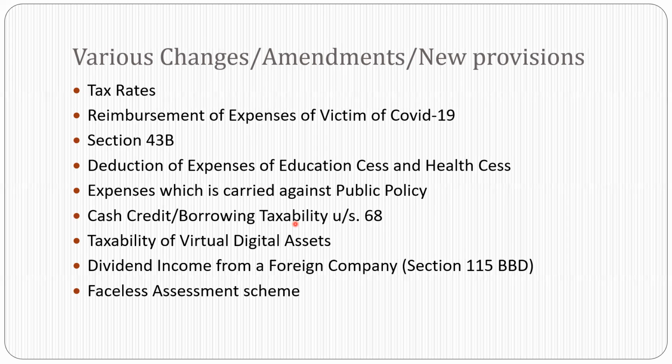Source of a source needs to be checked unless and until the lender has explained, not the company, the nature and the source of the loan, and the explanation is taken from the lender, not from the assessee. Otherwise it is not allowed, and that too it is to the satisfaction of the assessing officer. So the amendment that has now come is that you need to explain the source of a source.